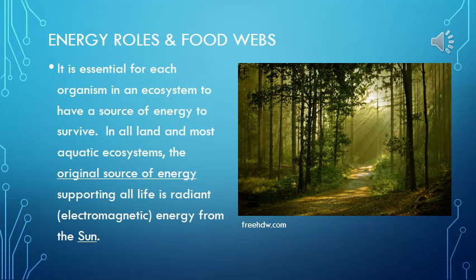It is essential for each organism in an ecosystem to have a source of energy to survive. In all land and most aquatic ecosystems, the original source of energy supporting all life is radiant or electromagnetic energy from the sun.